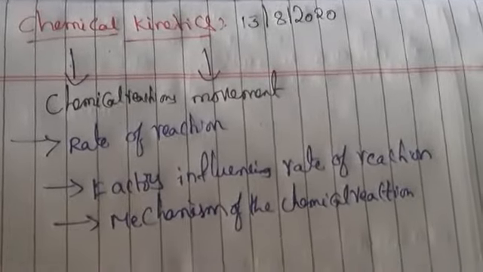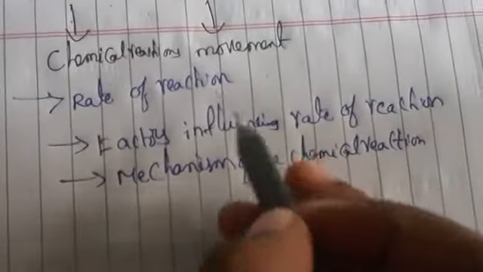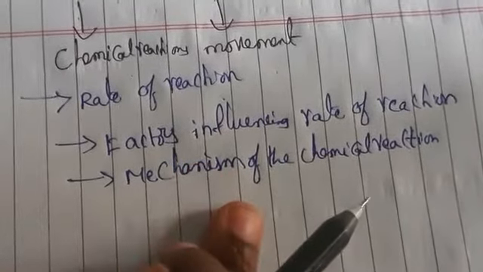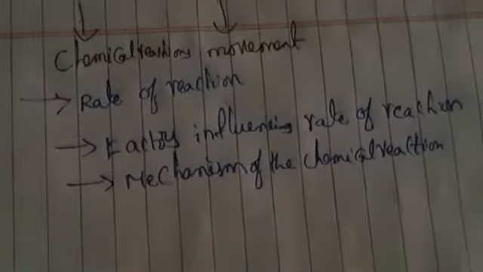So chemical kinetics deals with the rate of the reaction, factors influencing the rate of the reaction, and mechanism of chemical reaction.